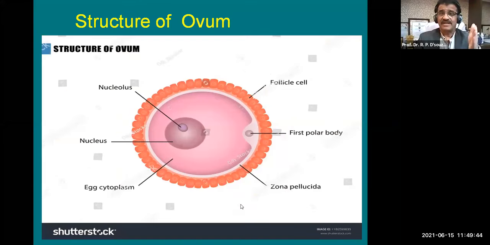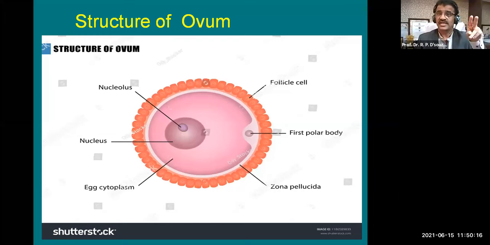So ultimately we have an ovum here as a product of the oogenesis process, and you can see the structure of the ovum here. I told you that it is 30 times bigger than a spermatozoon, and it has a nucleus and nucleolus. The important thing you can notice here is the zona pellucida. It doesn't allow the entry of a second spermatozoon inside it. So in a normal course, there is entry for only one spermatozoon.